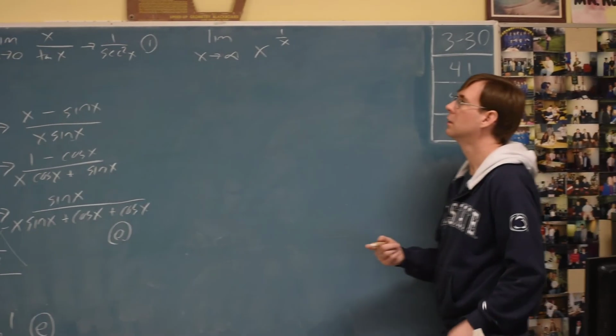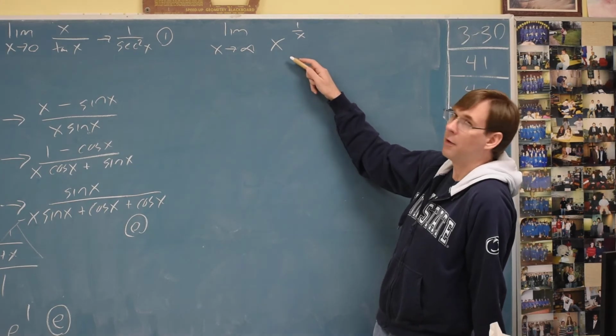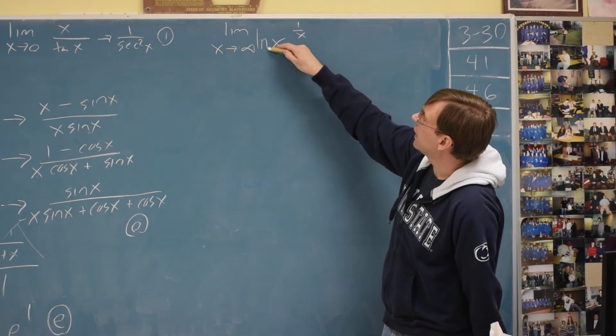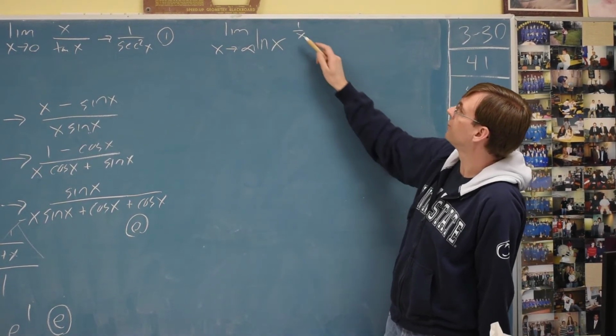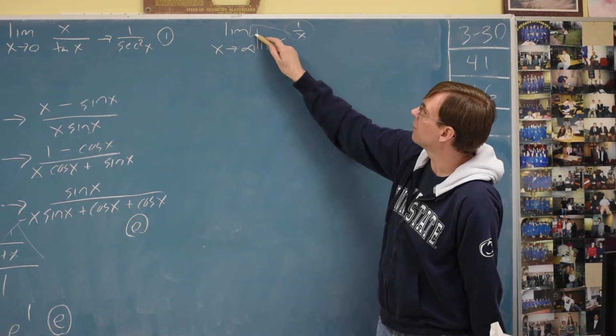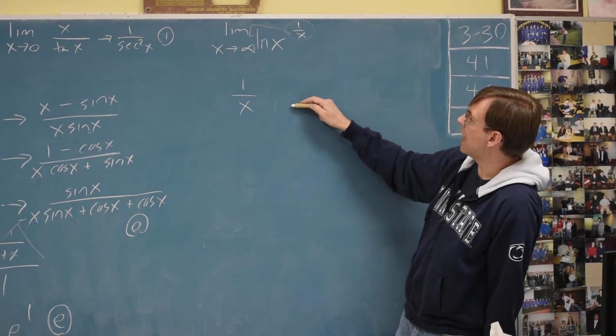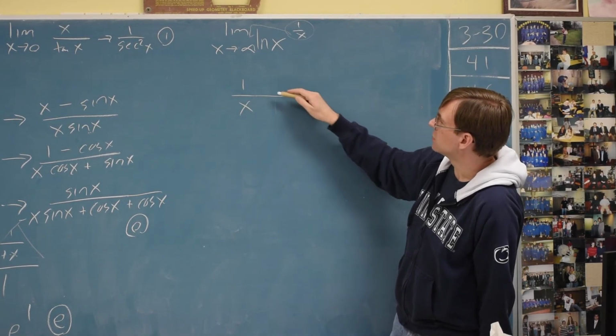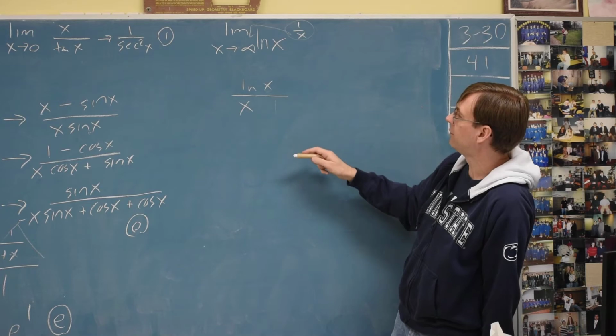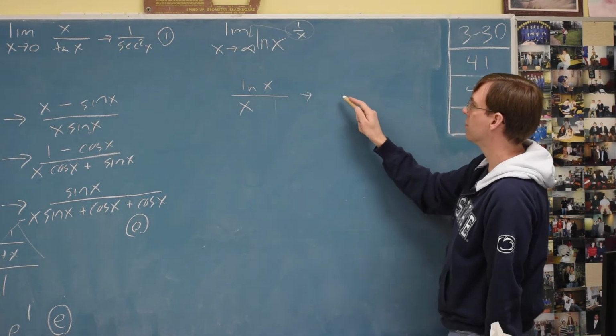Again, there's a power involved. So I'm going to do an ln to get the problem going. That lets the power go to the front. Instead of writing 1 over x next to the ln, it could just as easily go on top. And then we look to do derivatives.